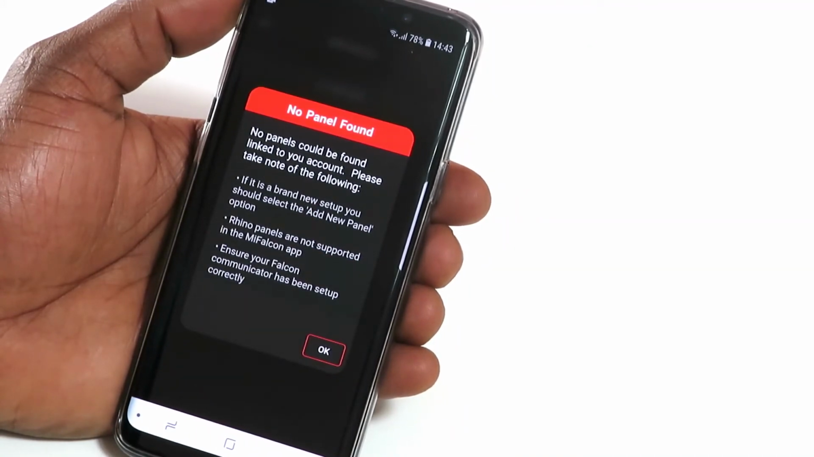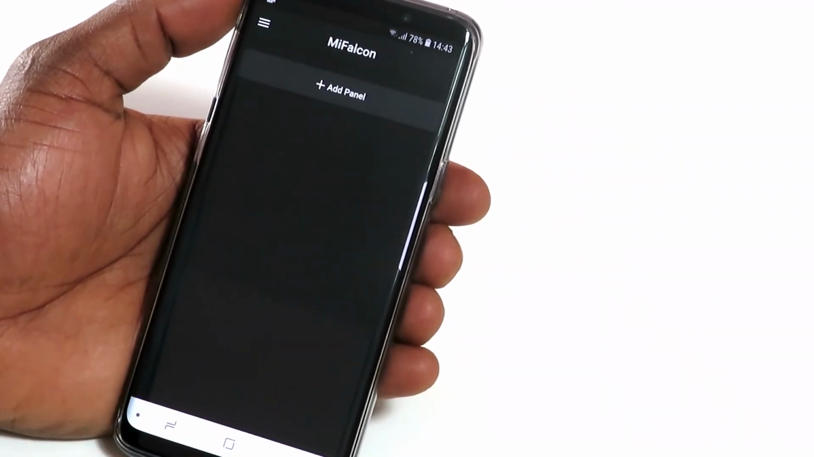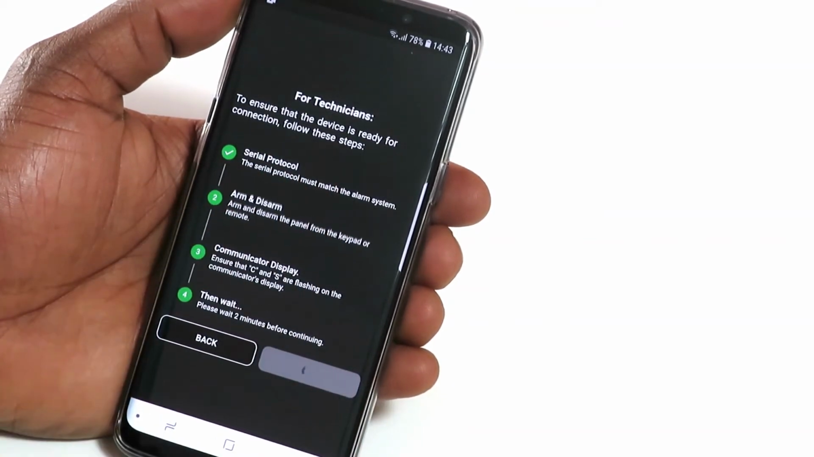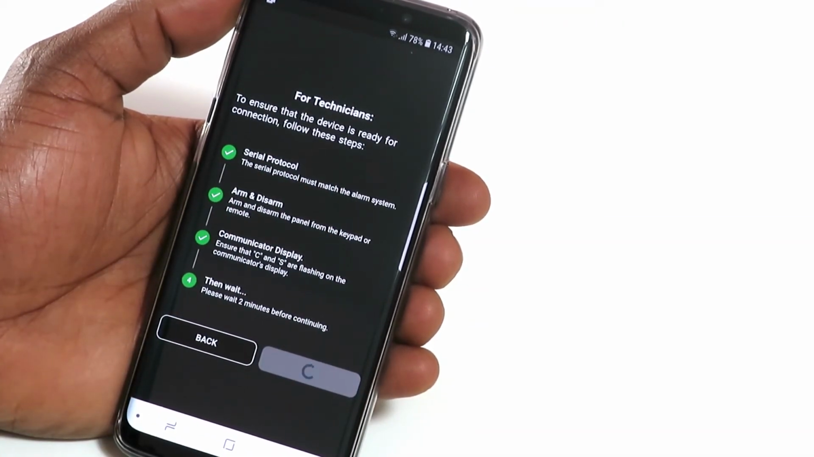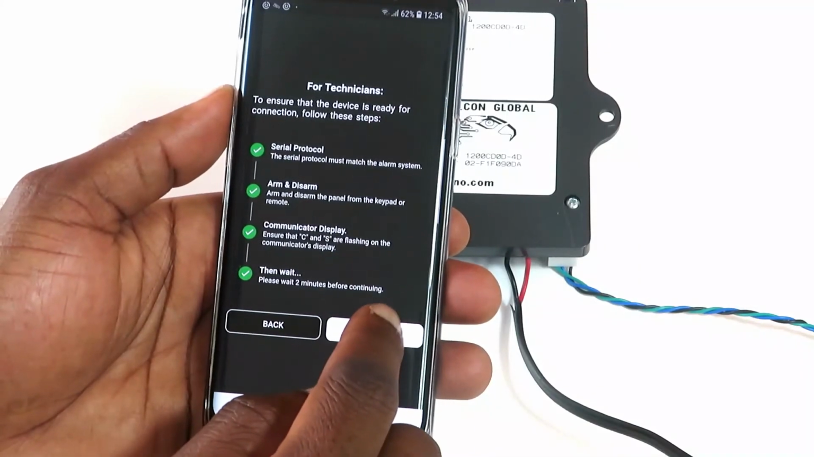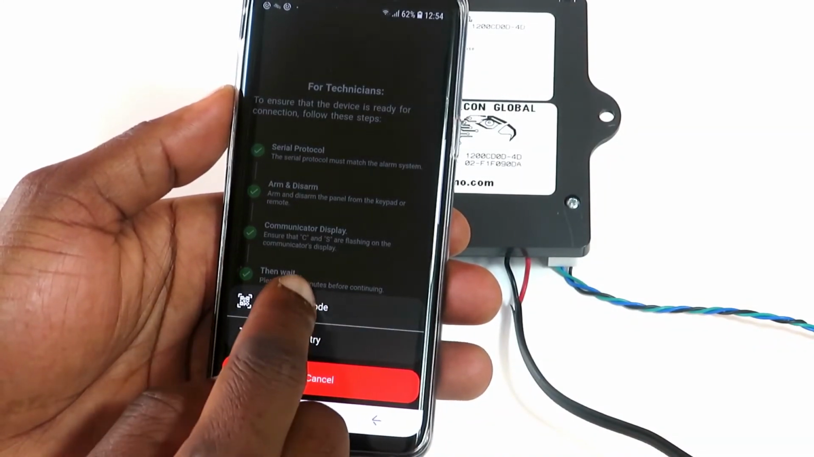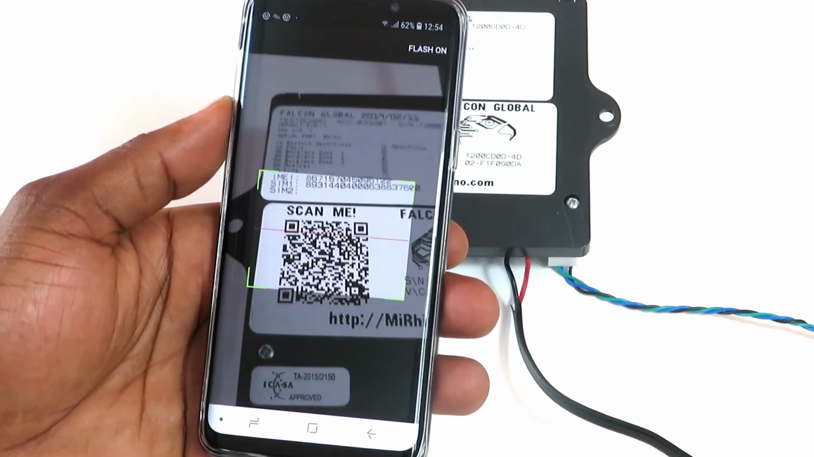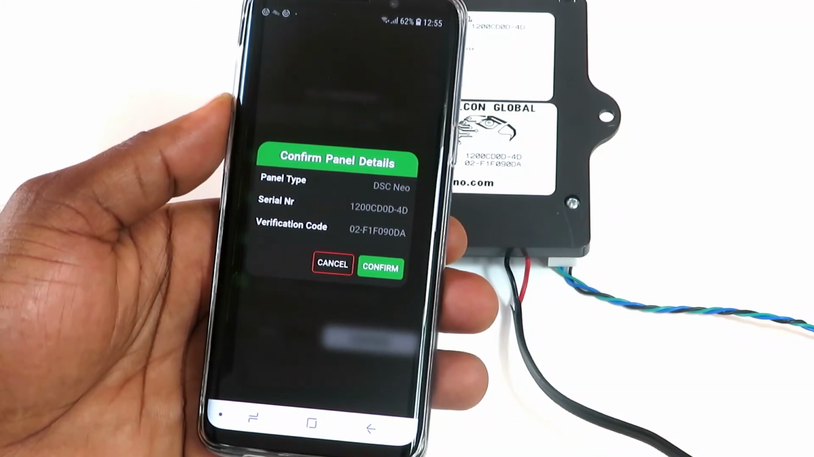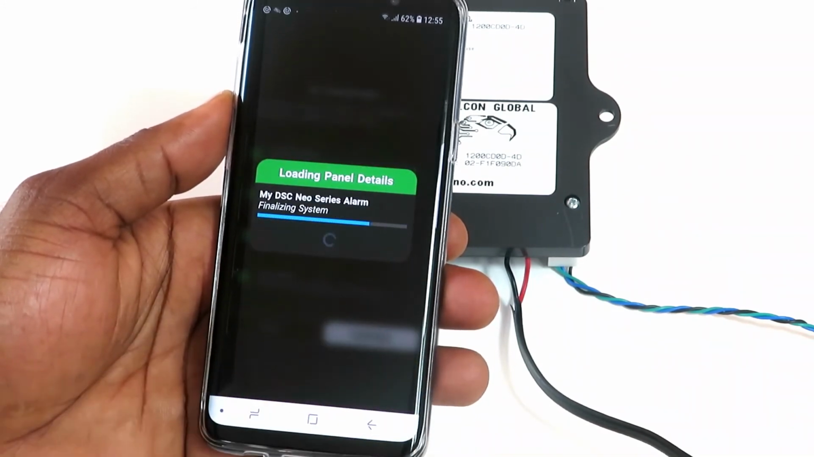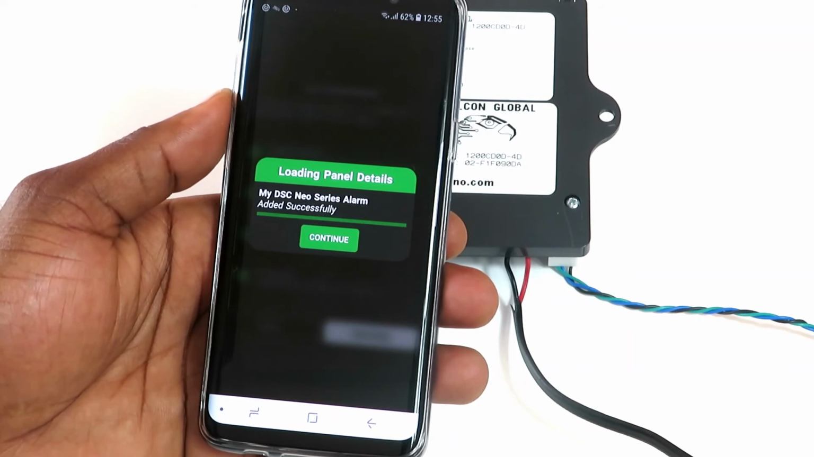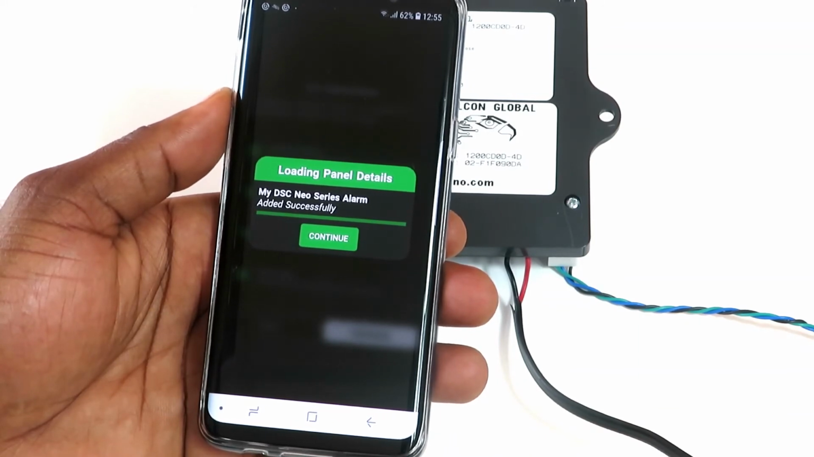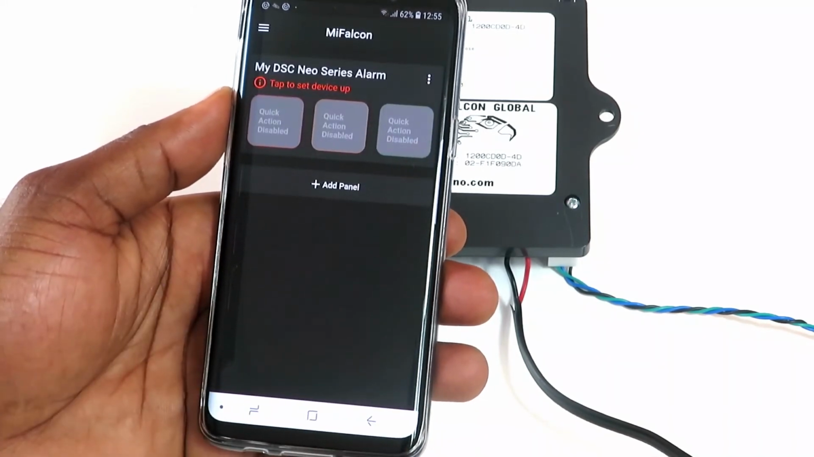After reading through this notification, tap OK. Tap Add Panel. Once you've completed all the steps on the screen, tap Continue. Tap on Scan QR Code and scan the QR code found on the sticker at the back of the Falcon. Tap Confirm. Tap Continue. Tap to set device up.